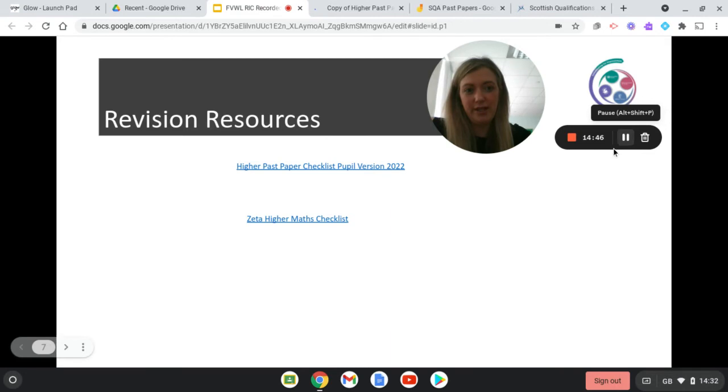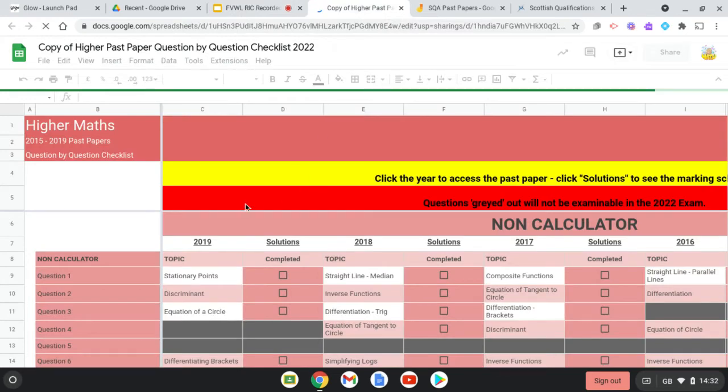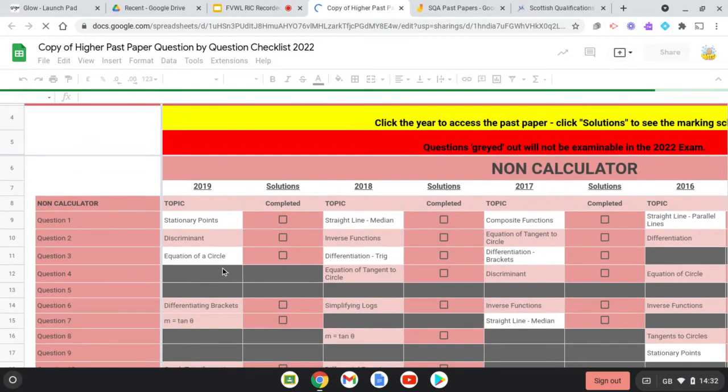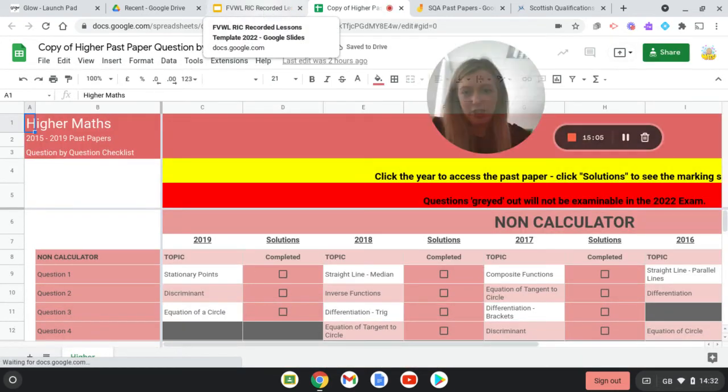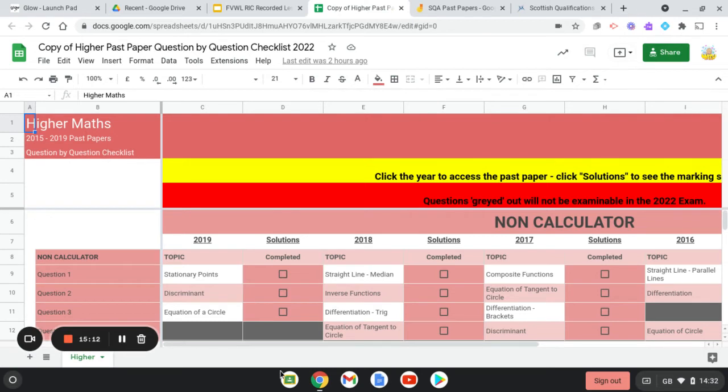So if I click on the higher past paper checklist, this is what it is going to bring up here. So what we have got is a checklist. This is a really useful tool. It's just brought up all of your past paper questions, papers from 2019 to 2015, okay?